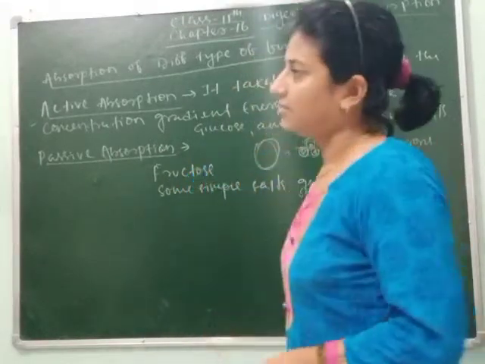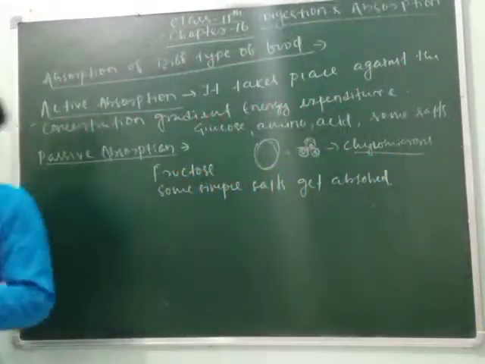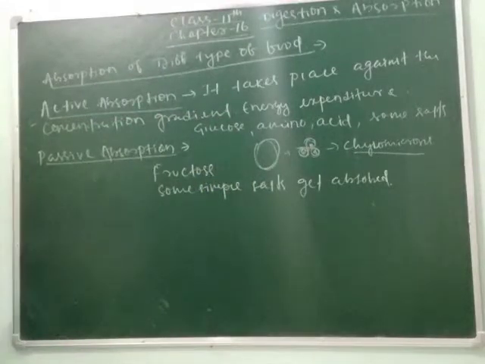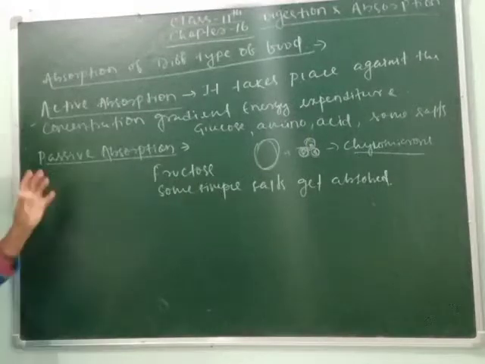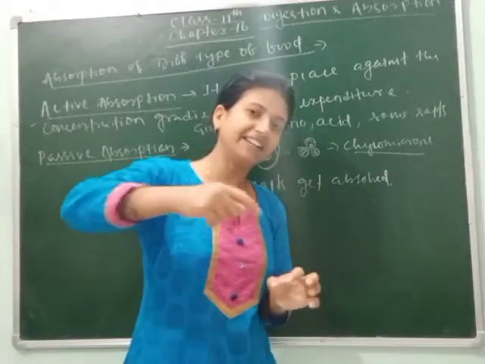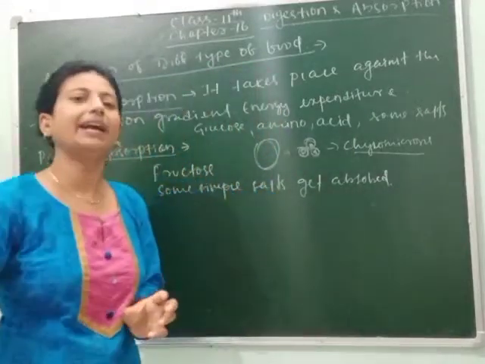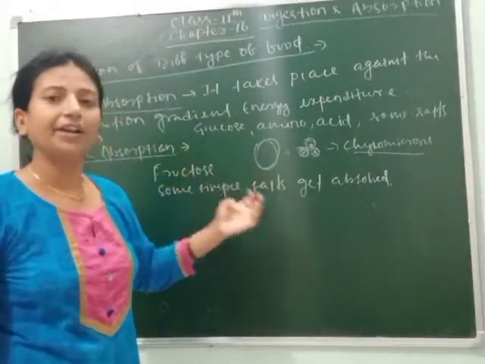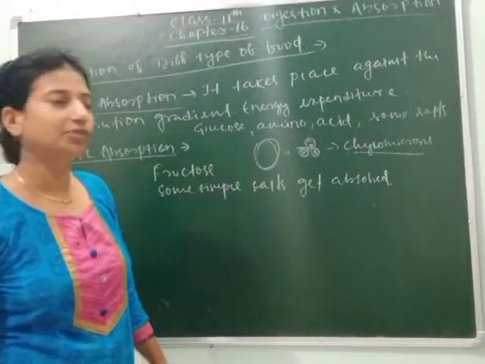They are called chylomicrons. Clear, students? So what are they called? They are called chylomicrons, and they are absorbed in the lacteals of the small intestine, and after this they are drained into blood, and blood carries that protein-coated fat to different parts of the body.